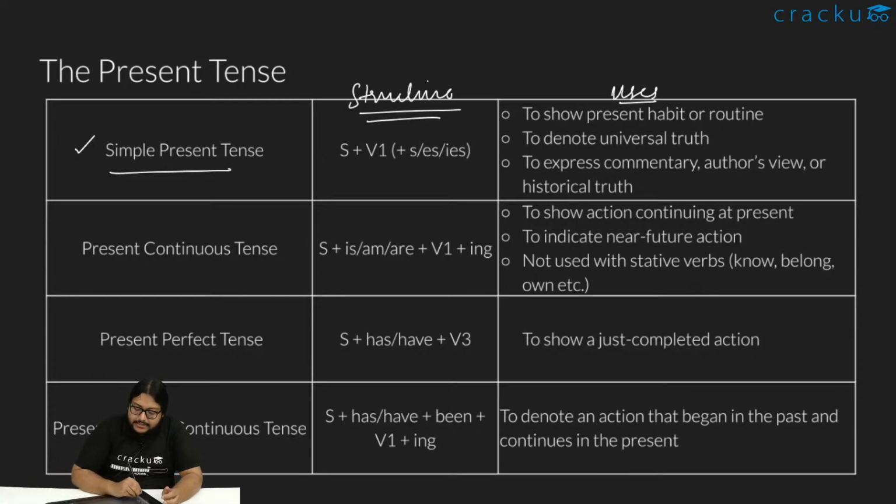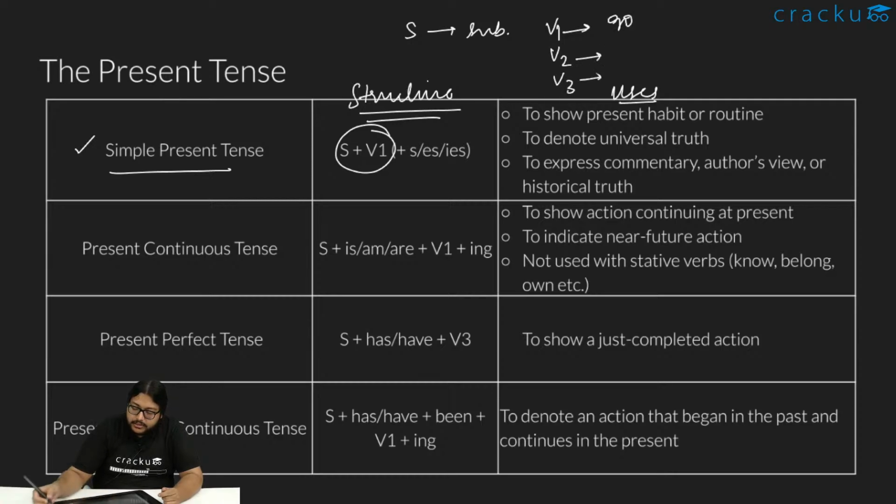So the simple present tense is used as subject plus V1. S refers to the subject, V1 refers to the base form of the verb. What is V1, V2 and V3? Like, go.